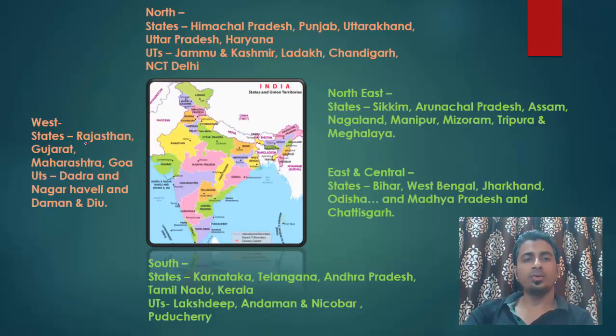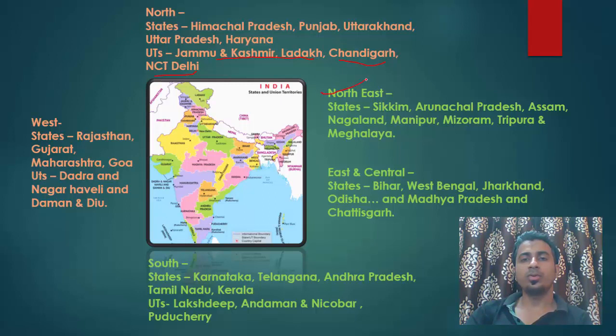So first you need to know which states are in which direction, states and UTs. So in the north we have got Himachal Pradesh, Punjab, Uttarakhand, Uttar Pradesh and Haryana. And the union territories are Jammu and Kashmir, Ladakh. Jammu and Kashmir was a state earlier, but last year it was made a union territory. Then Chandigarh and Delhi, which is our capital, the national capital territory of Delhi.